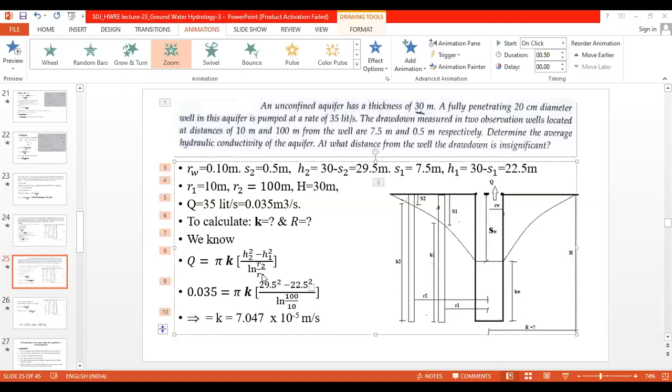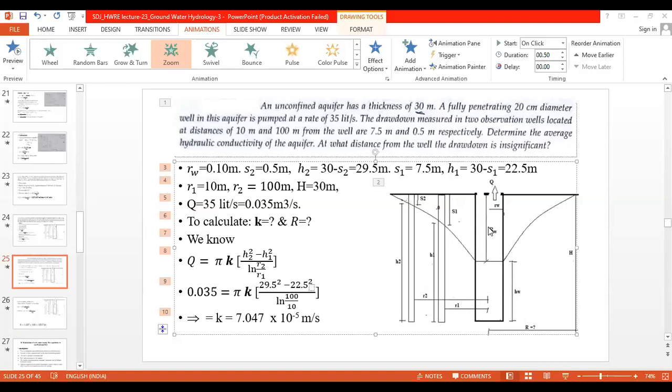Okay. Now, here is another thing we can do. We will be able to change the lower limit also. Instead of R1, if we want to keep it as RW, that is the radius of the well, then it also works. But if you use the lower limit as RW, the related height will be the height of the water in the well only. That is HW, and that HW is unknown to us, isn't it?